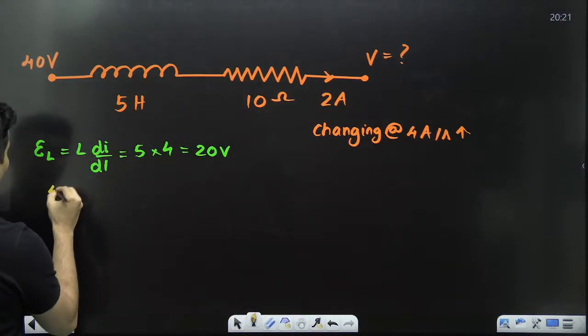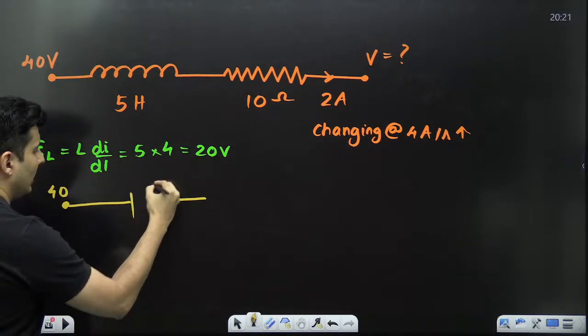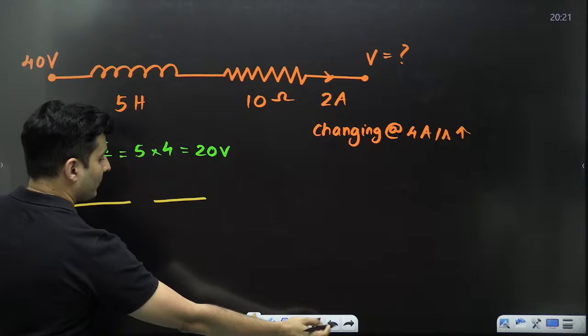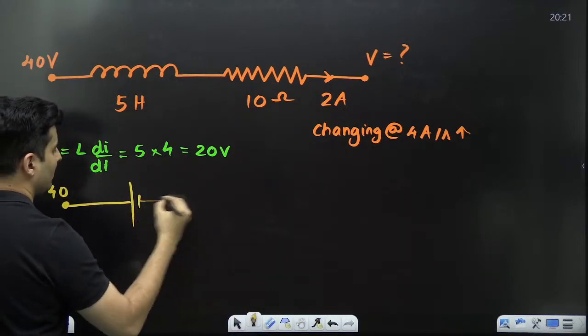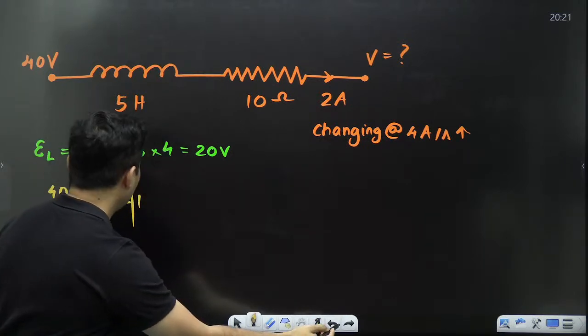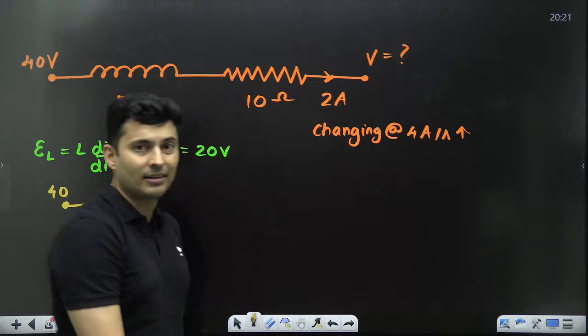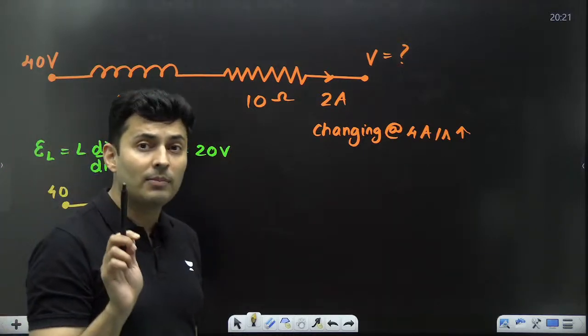So this is 40 volts. How will I show the battery? Will I show it like this, or like this, or like this? That's the question. So for that, see what data is given. The current is changing and it is increasing. If it is increasing, what will happen by Lenz's law?